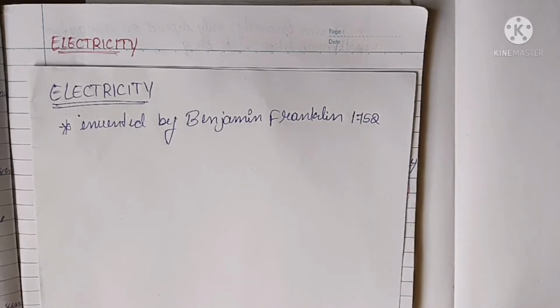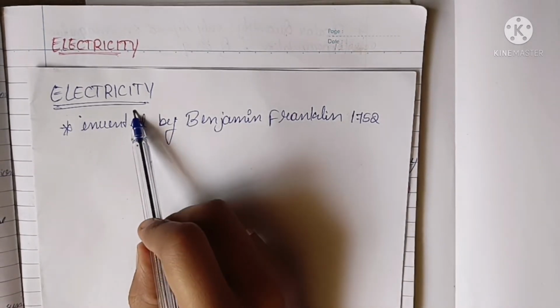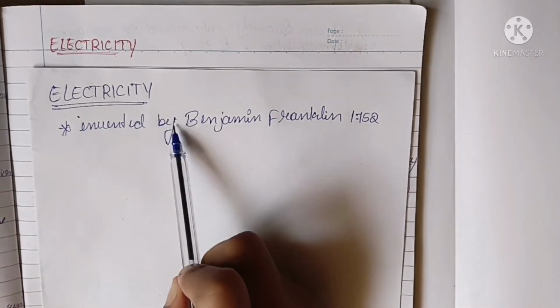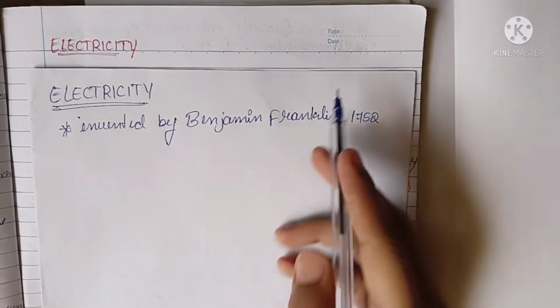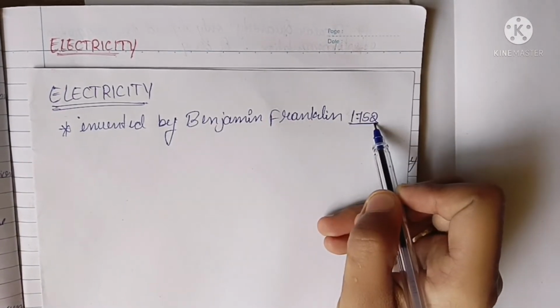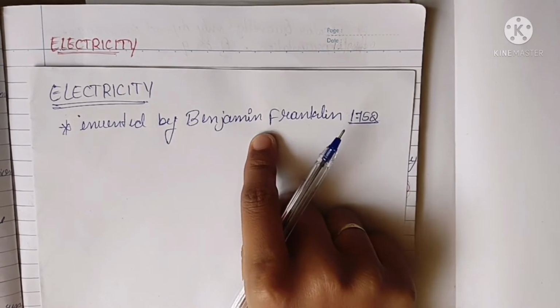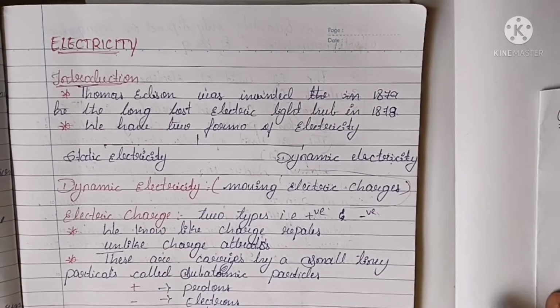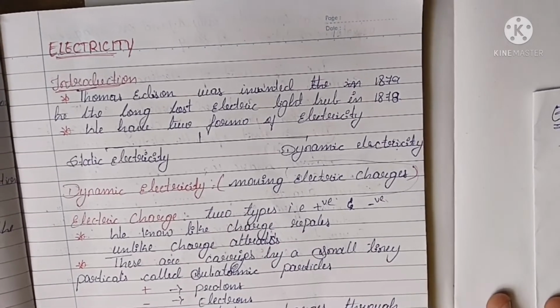Hello students, today we start with a new chapter, that is electricity, which comes under physics. So who invented electricity? Electricity was invented by Benjamin Franklin in 1752. Okay, this is the inventor of electricity. And we come to the introduction of electricity and how it takes place.